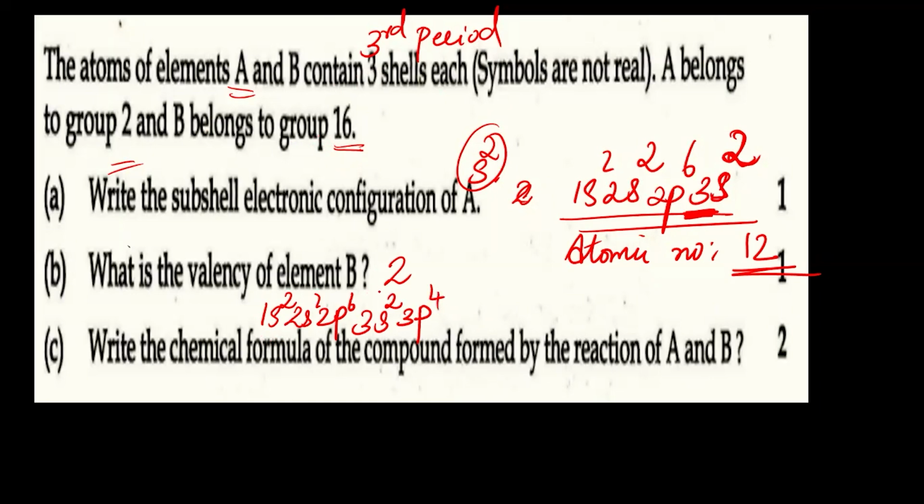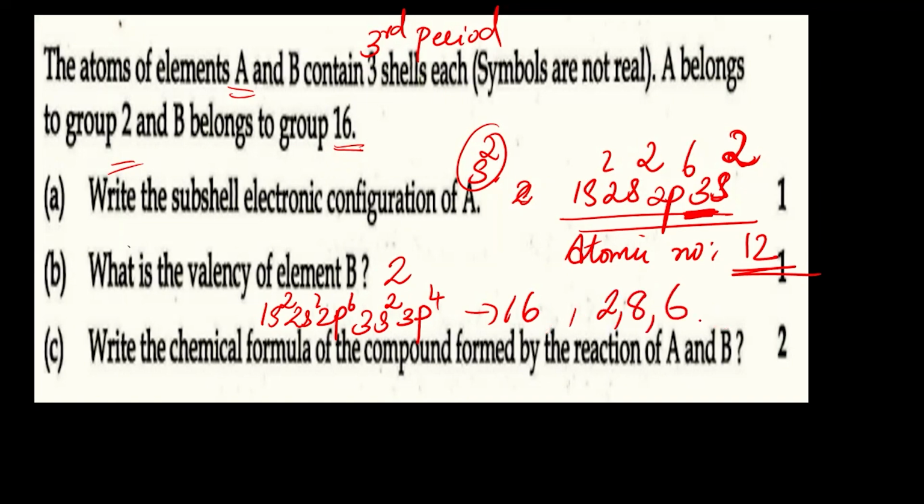Yes, so it belongs to the 16th group, 3p4. So its atomic number is 16. It needs 2 more electrons to complete the octet. That is, its electron configuration will be 2, 8, 6.